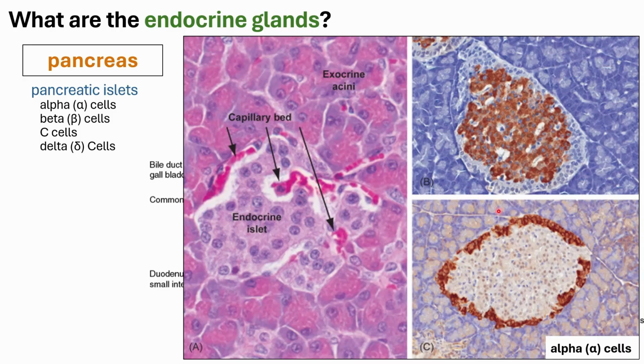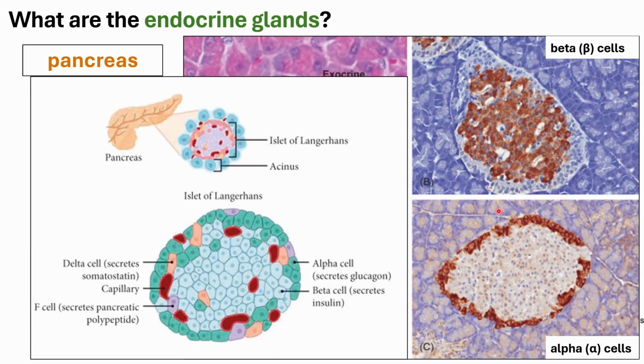Among these, the beta cells are the most numerous within the pancreatic islet. These different types of cells produce different hormones, have different effects, and target different organs as well.